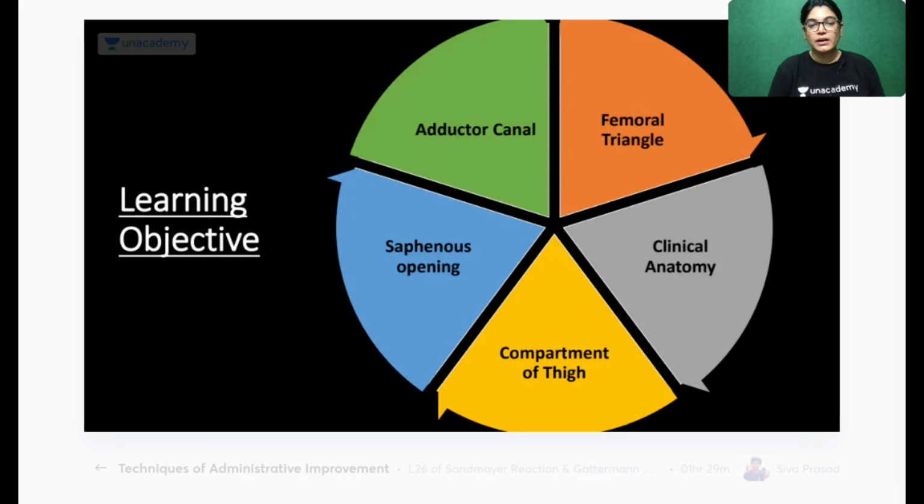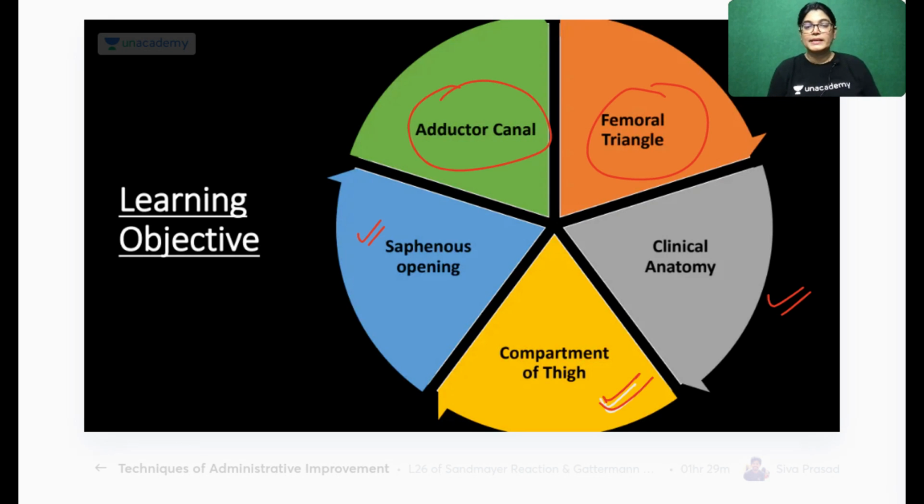So yes, today's topic, the compartment of thigh, just an introduction of that. Actually, we have already started the front compartment of the thigh. So a brief introduction about how it is divided, and then also about saphenous opening, and then today's topic is femoral triangle and adductor canal.